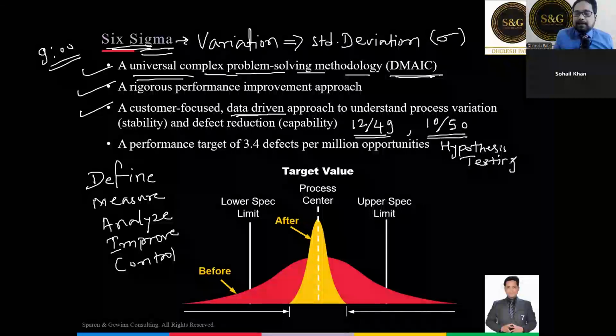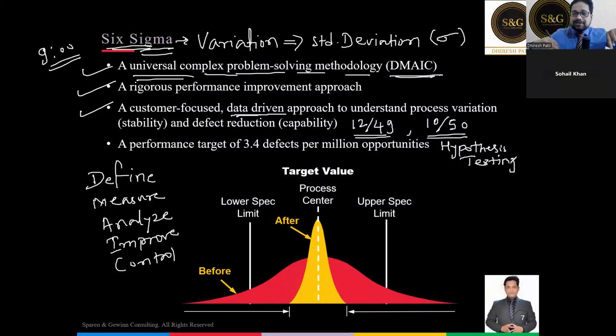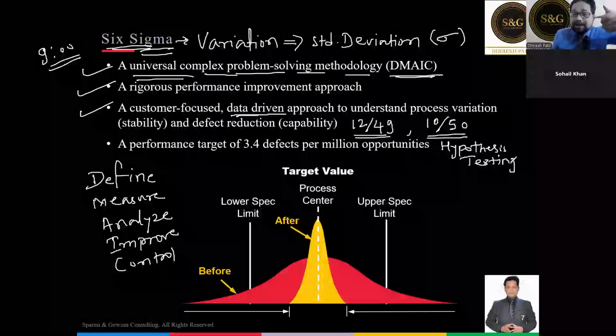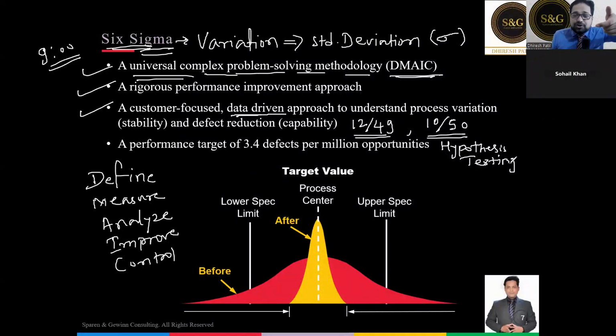What is hypothesis? Sachin makes the century, India loses the game, is a hypothesis, an assumption. And that assumption was proven to be wrong with the data. That is called hypothesis testing. Are you clear? Of course, in our green belt, black belt, and master black belt, we teach the basic and the advanced level of hypothesis. We are not going to cover it here, but this is the meaning of hypothesis. It is nothing but testing the hypothesis with a fact, whether it is proven to be right or wrong.